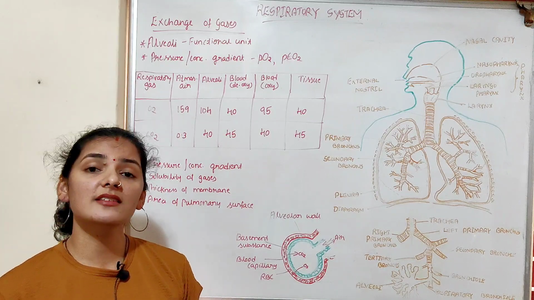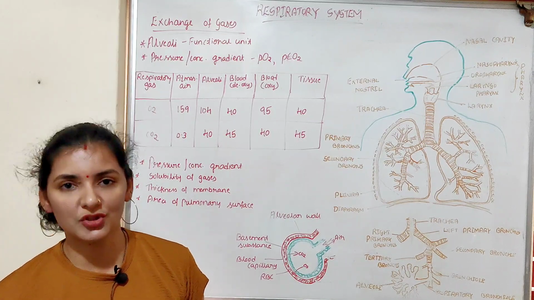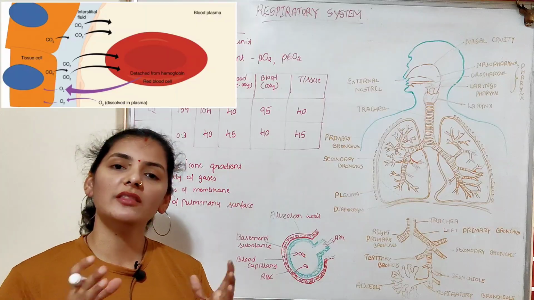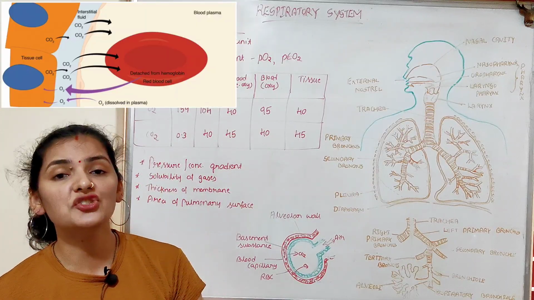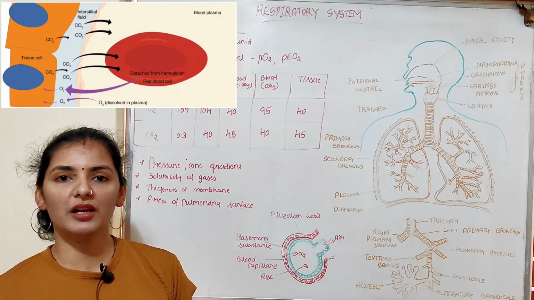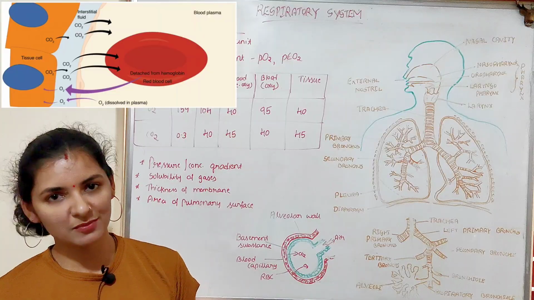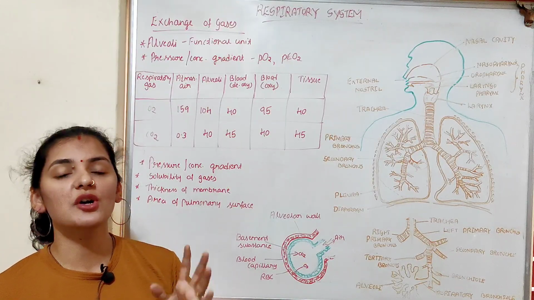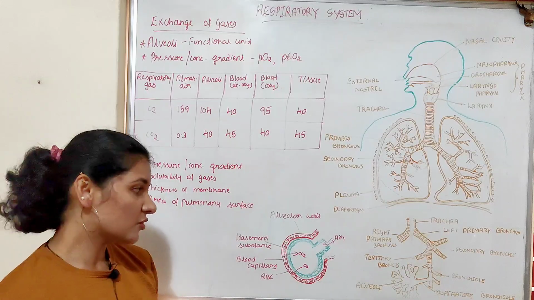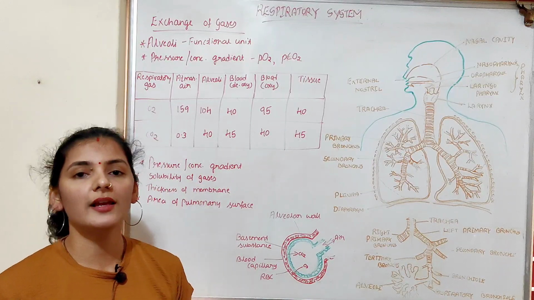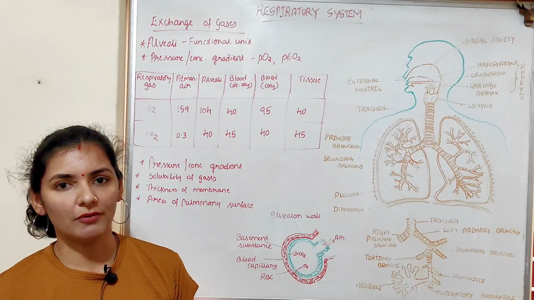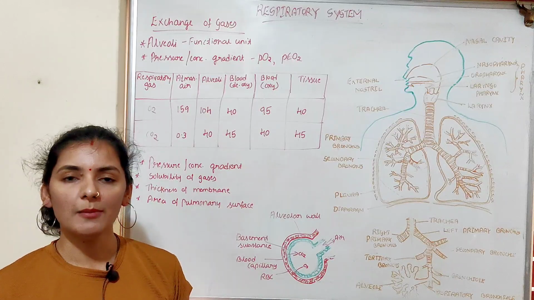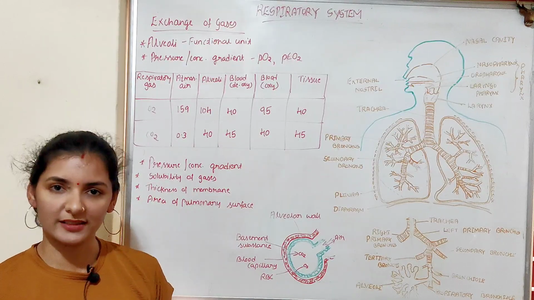Apart from that, there is one more site where there is exchange of gases, that is between the tissue and the blood. So in each and every cell, at the tissue level, there will be exchange of gases between the tissue and the blood. So there are mainly two sites where exchange of gases takes place. One is in the alveoli, another is at the tissue level, between the tissue and the blood.